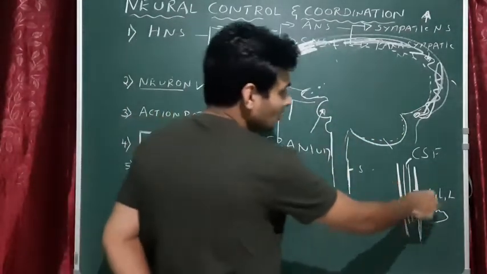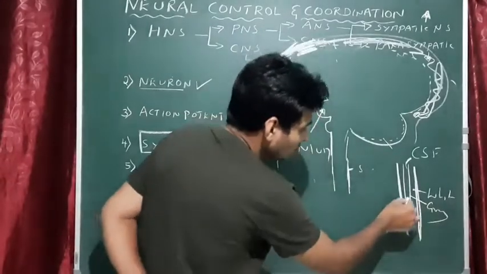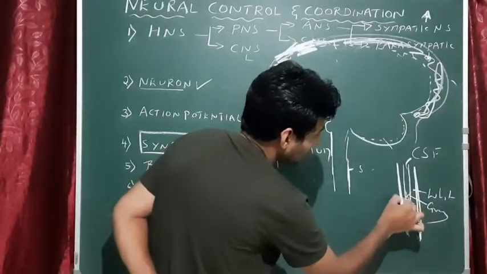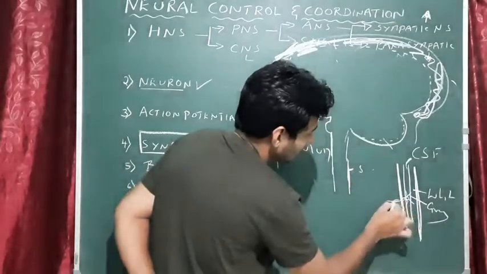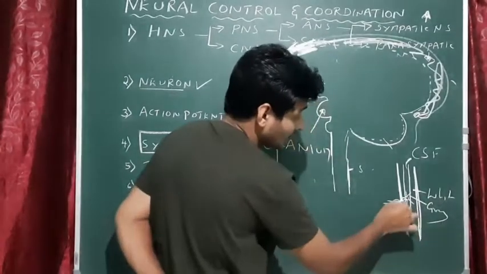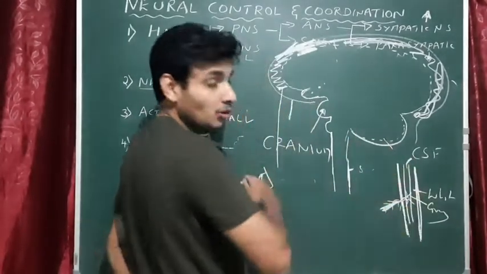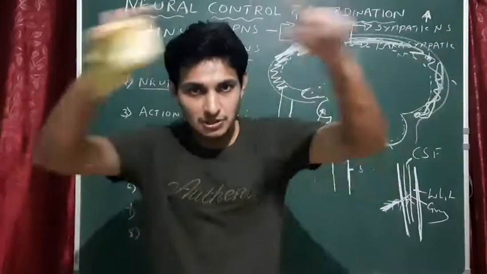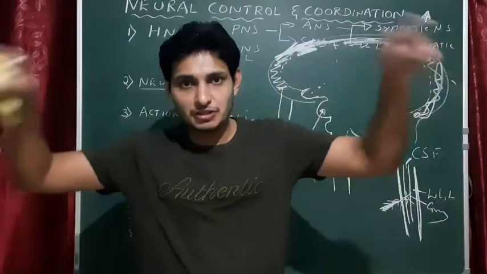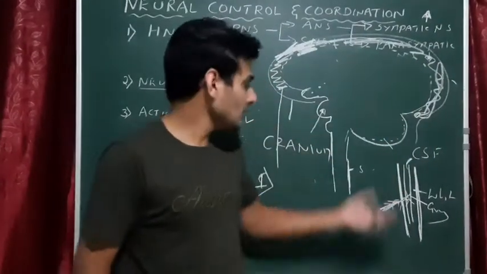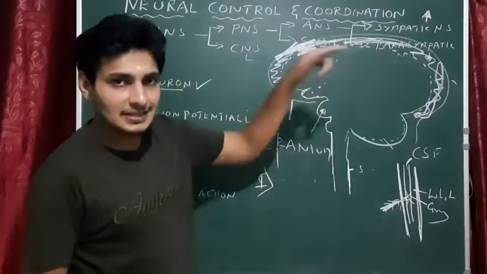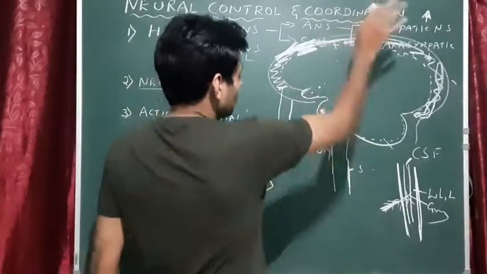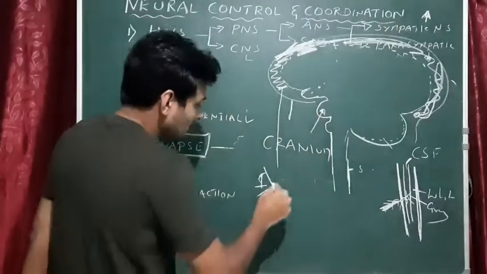White means because here axons are there. For example, if this is the dendrite and this is the cell body, this is the axon. See, the axon is coming out of the spinal cord. You know, they are nerves, correct? But in this case it is exactly opposite.